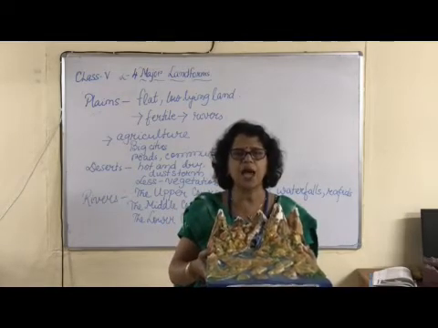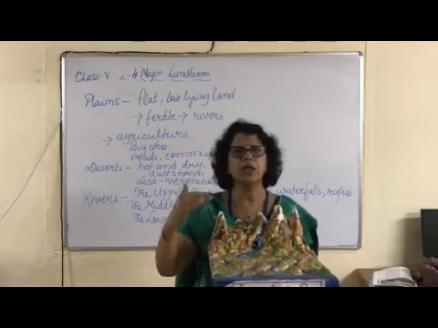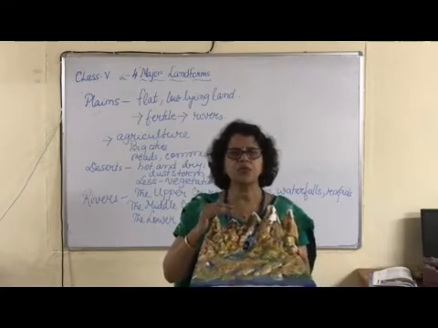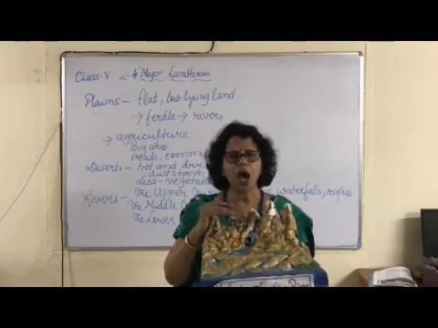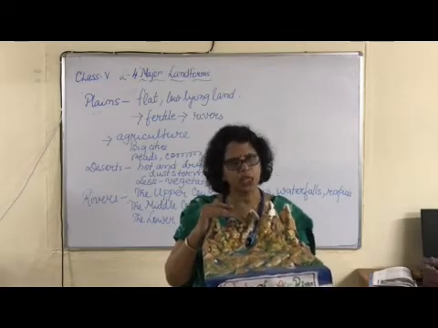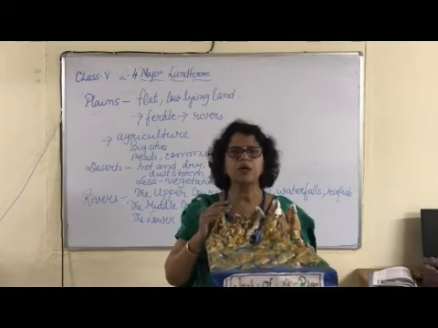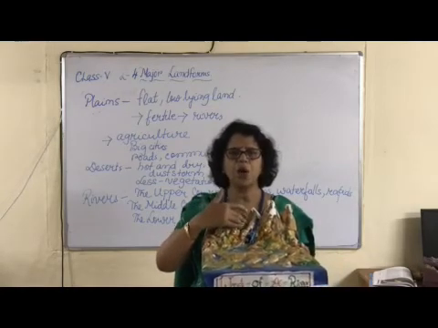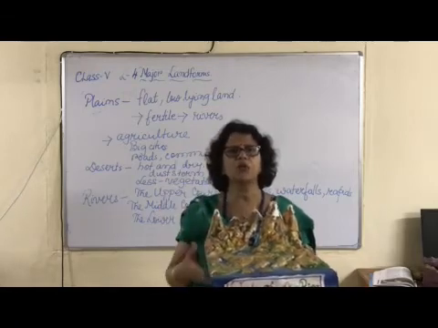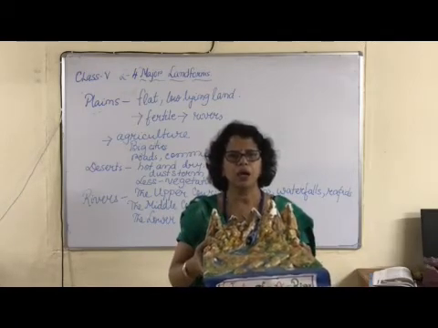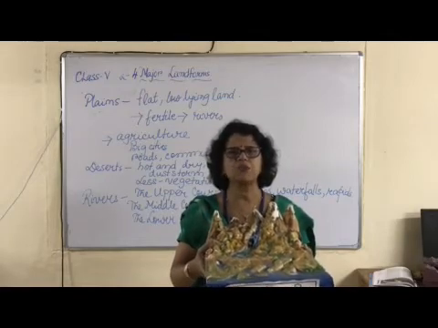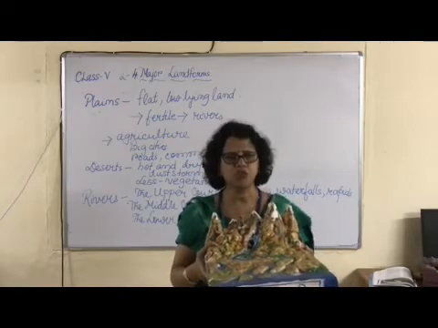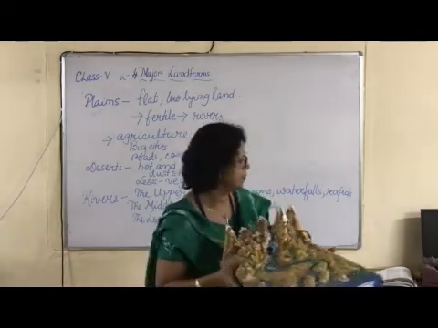So rivers have three stages: the upper, the middle, and the lower. Now the upper stage means where it starts. Always remember that the rivers originate from mountains or hills. So when they start from the glaciers or due to rainfall, they come down as streams. And when they flow down the mountain, it is quite rapid. It is at high speed, and that's why we have waterfalls, rapids, and canals. I will show you.